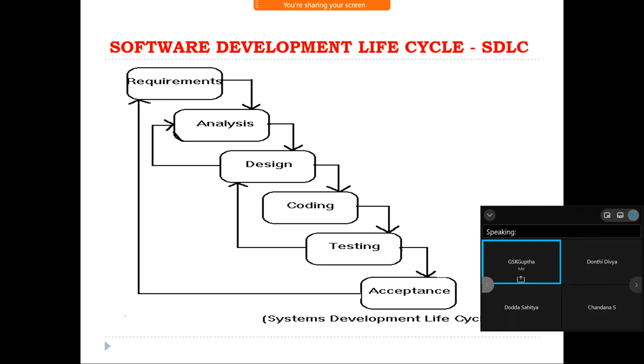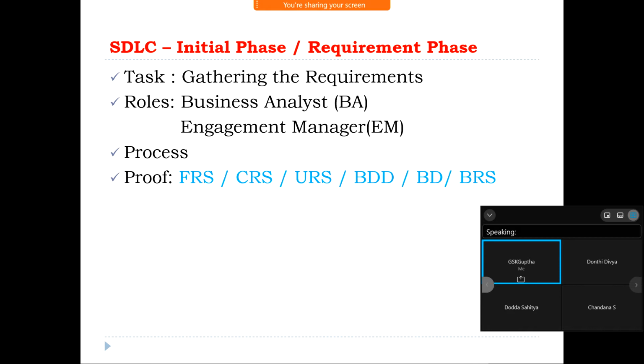SDLC contains 6 phases: initial phase or requirement phase, analysis phase, designing phase, coding phase, testing phase, delivery and maintenance phase, or acceptance phase. For every phase, we will discuss the task, roles, process, and proof. In this initial phase or requirement phase, what is our task? Interacting with the customer and gathering the requirements.